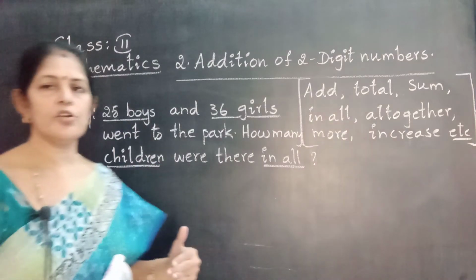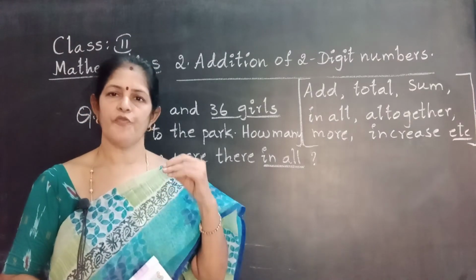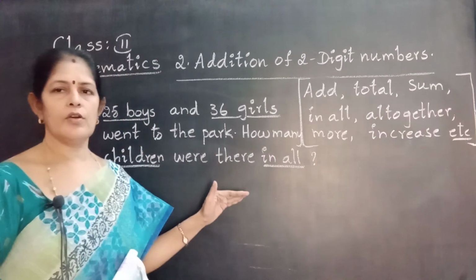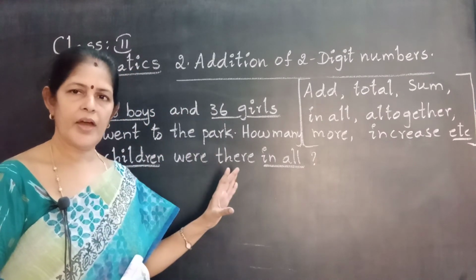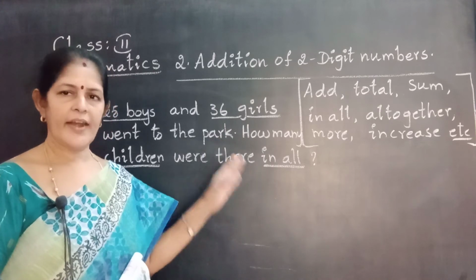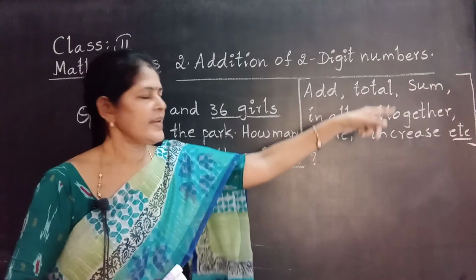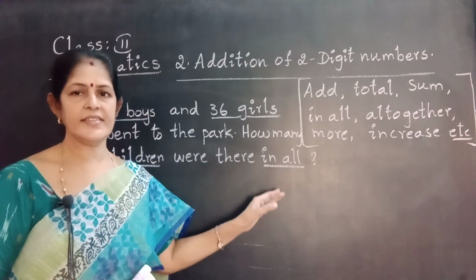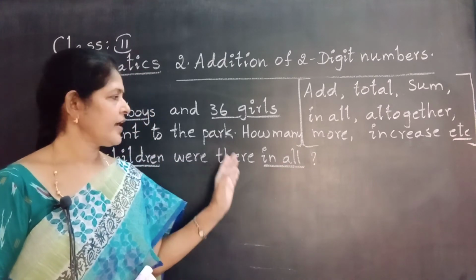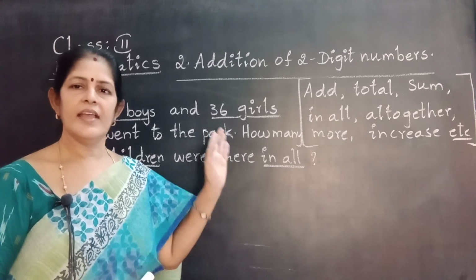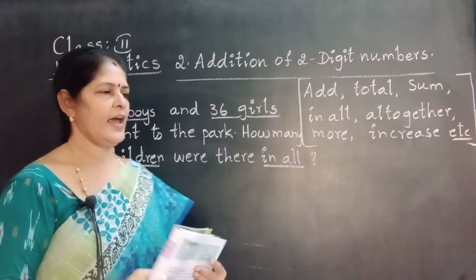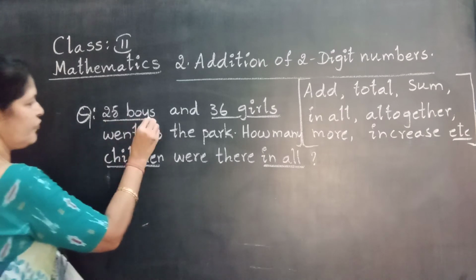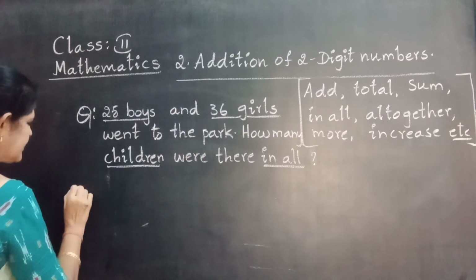When we do a word problem, first we read the given question and underline the important words. These are addition words, no? In all is there in the question. That means we do addition. We get the answer by addition. Here we find out the total. What are they given? 25 boys, 36 girls.